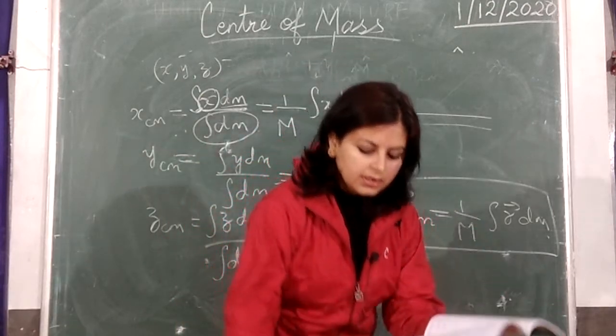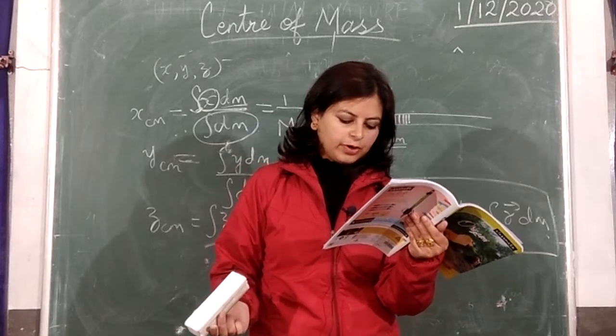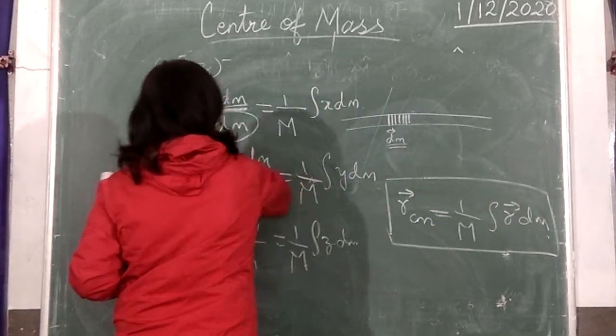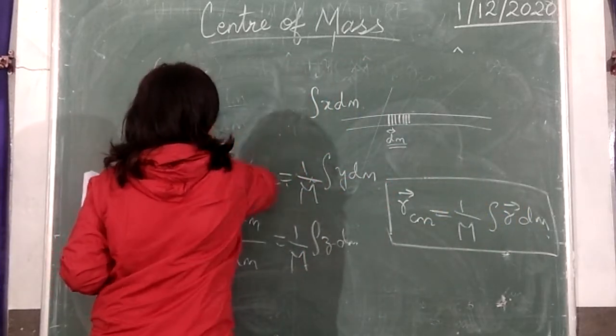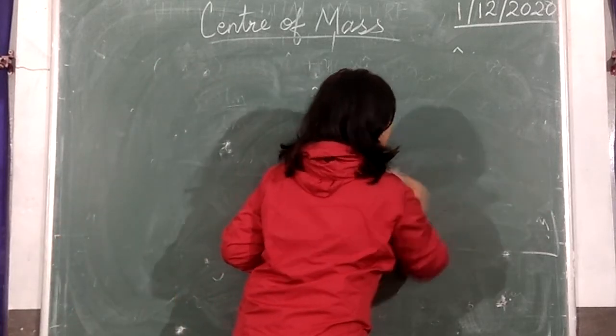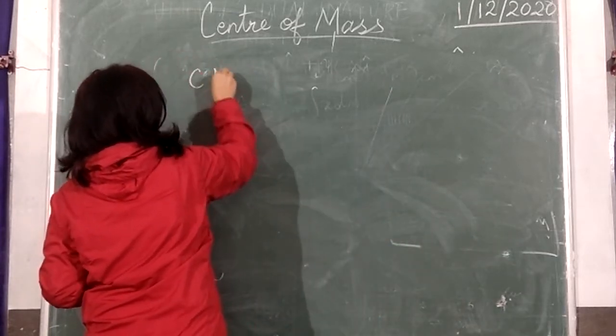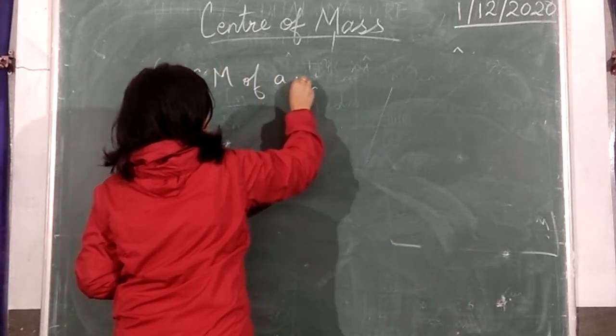Now we will apply this to find the center of mass of a uniform rod. Let's proceed to find the center of mass of a uniform rod.